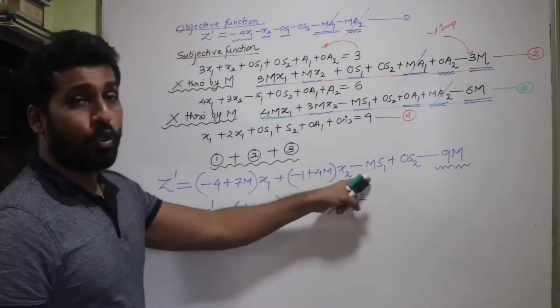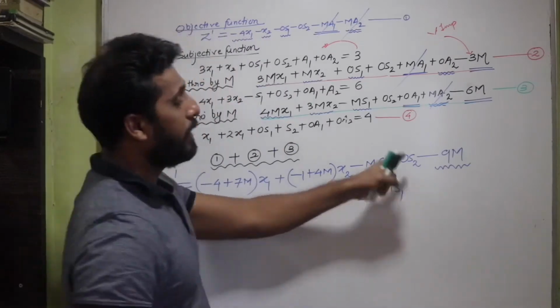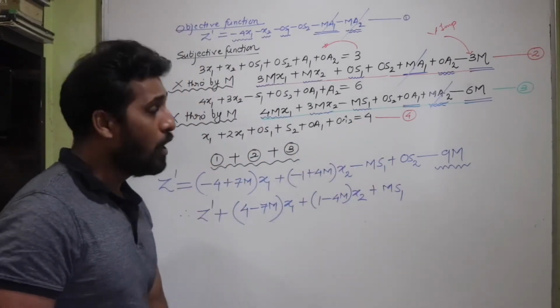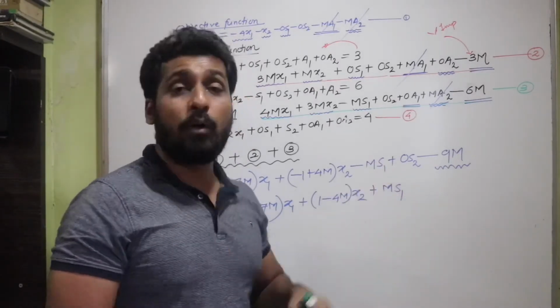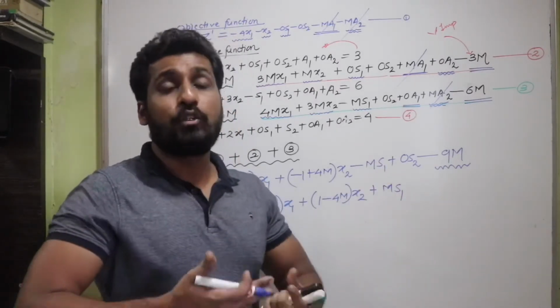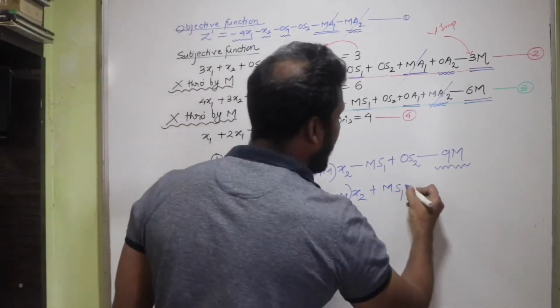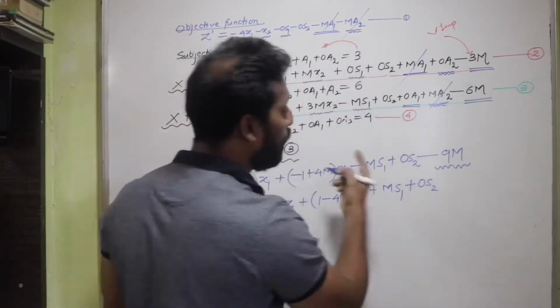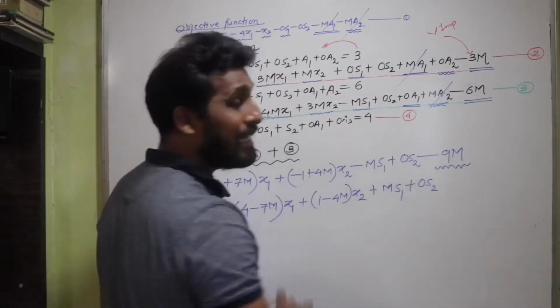The next term is going to become plus ms1. So let's write plus ms1. The next term is going to become minus of 0s2. But since the coefficient is 0, s2 is accompanied with the neutral number 0. So there is no impact whether I put a positive or a negative sign. So I'm going to write it as plus 0s2. No need to put a negative sign there. And then finally I have this minus 9m.